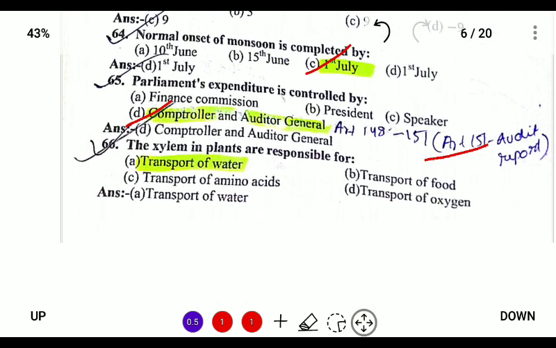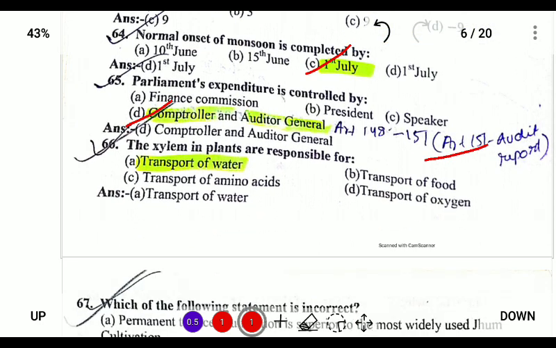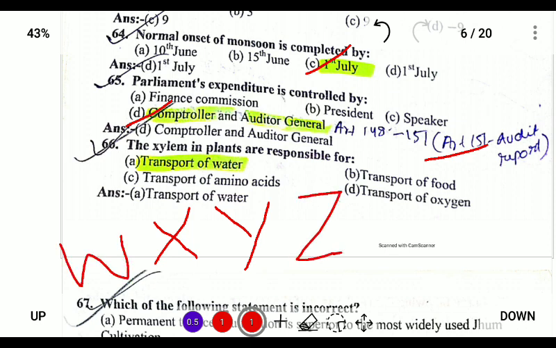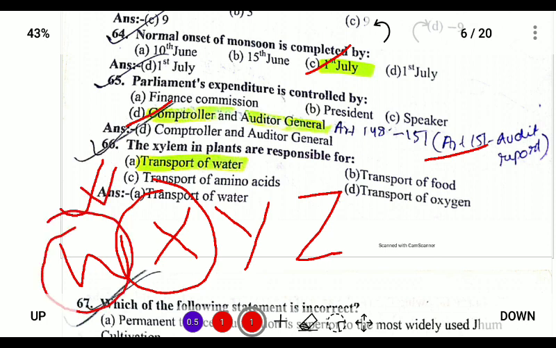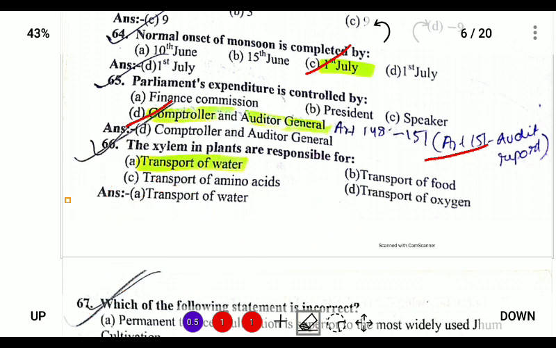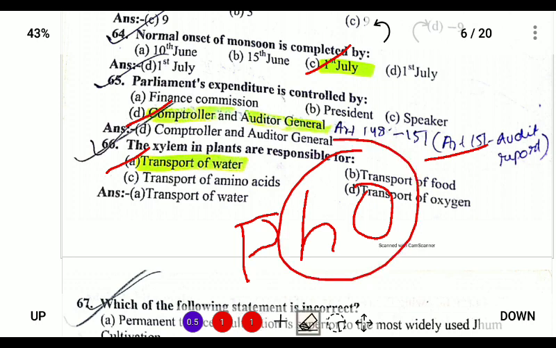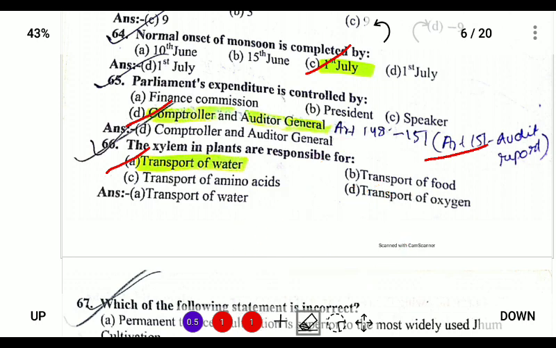Next, the xylem. So if we go with the alphabet, W, X, Y, Z, if xylem, then we can always associate this with water, because W comes before X. So we can know that xylem is responsible for transport of water, and for phloem, PHO, so it will be food. So for food it will be phloem, for water it will be xylem.